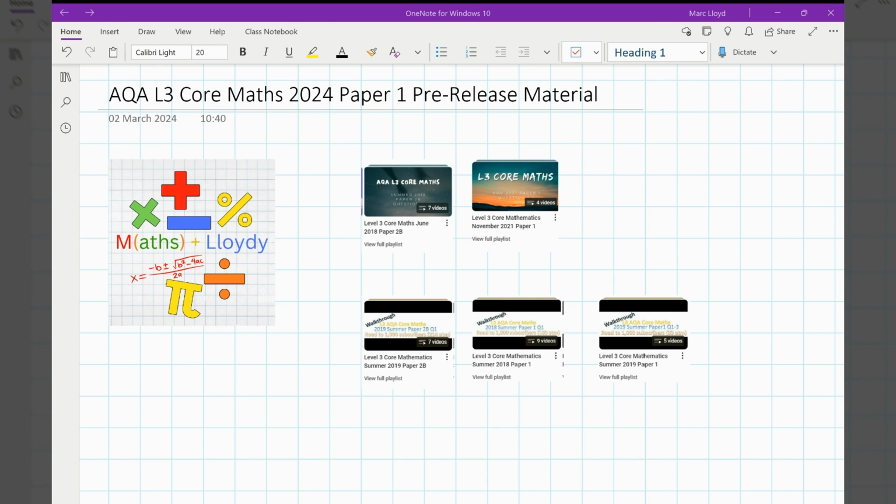So the first thing I'll say is to read through this. It says the preliminary material is to be seen by teachers and candidates only for use during preparation for the examination on Wednesday, the 15th of May, 2024. So that's not too far away, about 2.5 months.